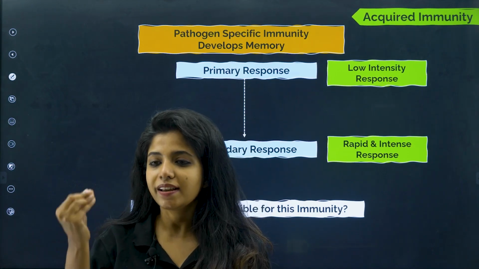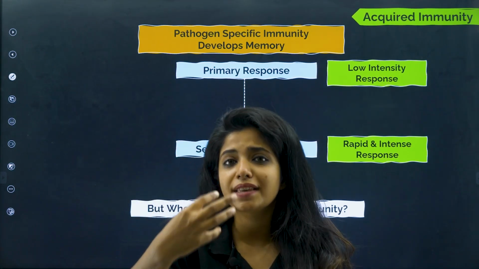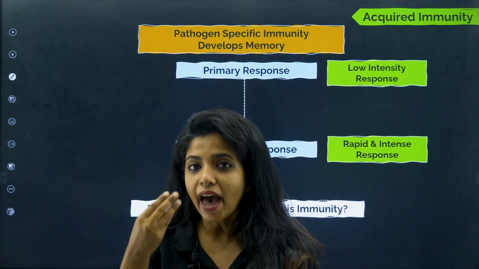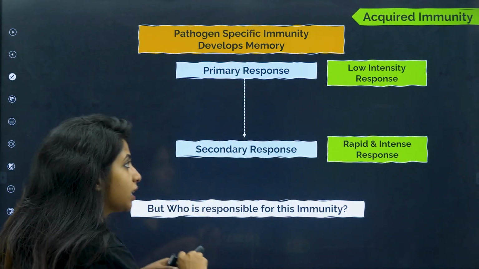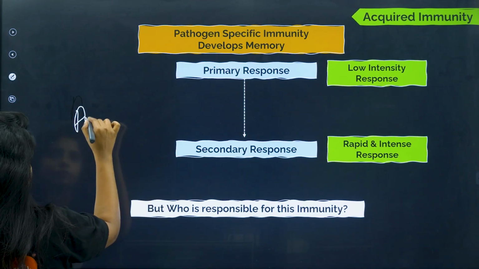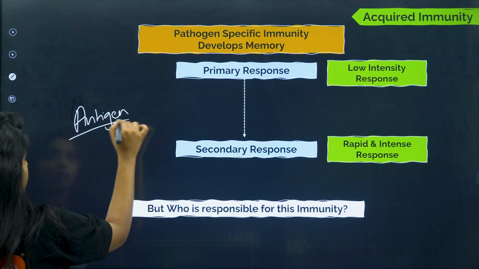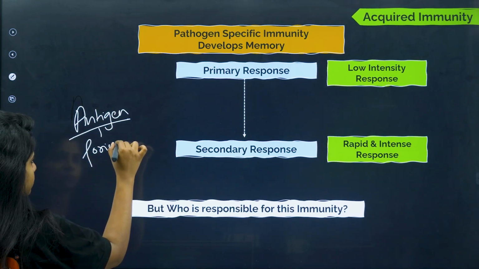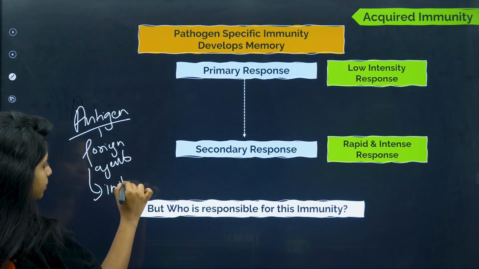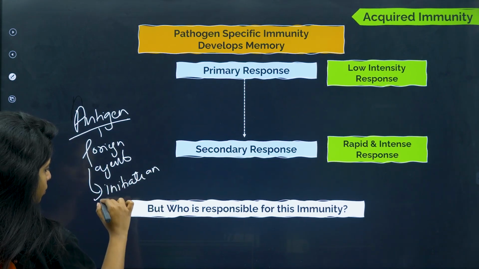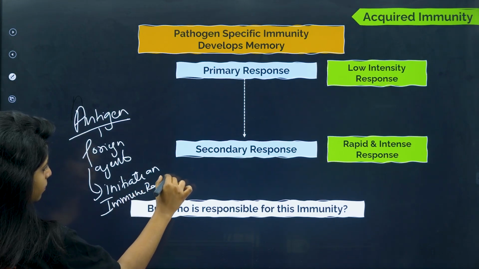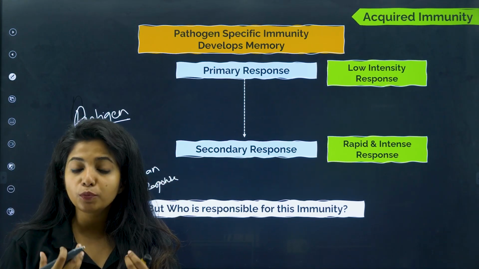And what do you mean by antigen? Antigen is that something which is going to initiate an immune response. Antigen is the pathogen. Antigen is basically the foreign agent. You can remember like that. When I say antigen, it's a foreign agent that comes inside our body and is going to initiate an immune response.